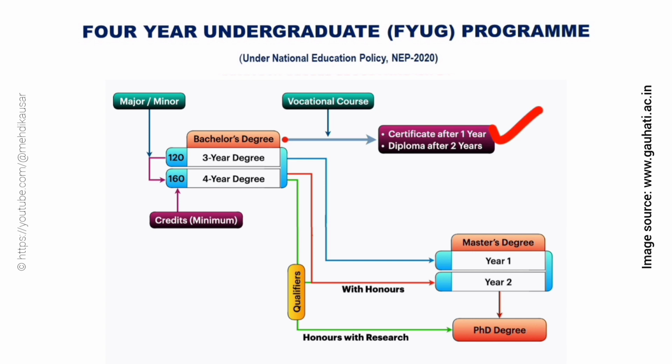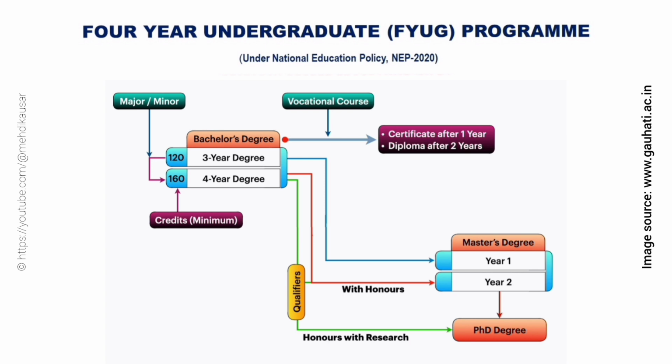If a student exits the program after 1 year due to any circumstances, the student will be awarded an undergraduate certificate. If a student exits the program after 2 years, the student will be awarded an undergraduate diploma. If the student continues till 3 years and then exits the program, he or she will be awarded a bachelor degree with major and minor or minor only.